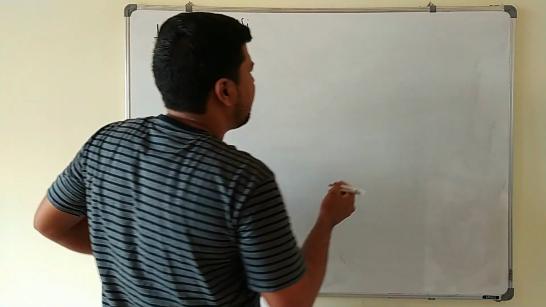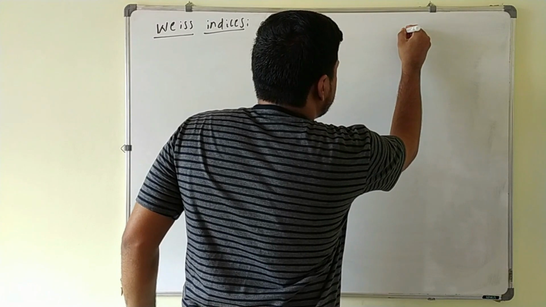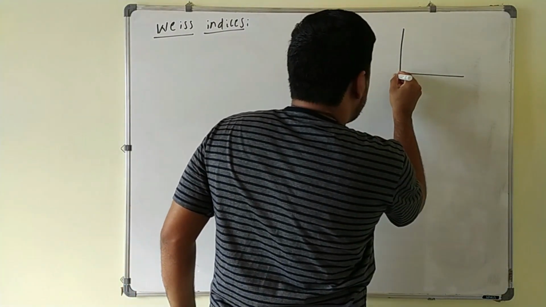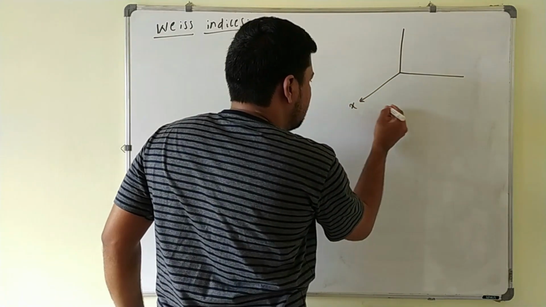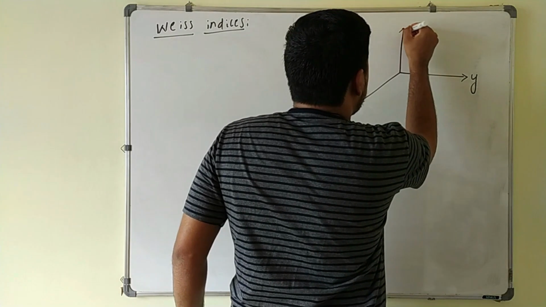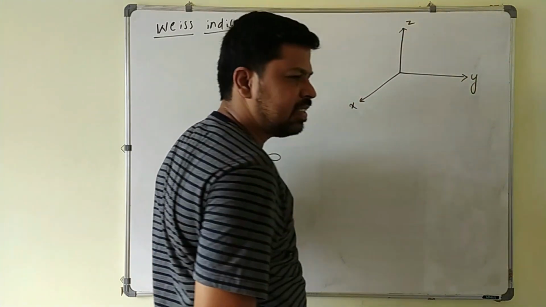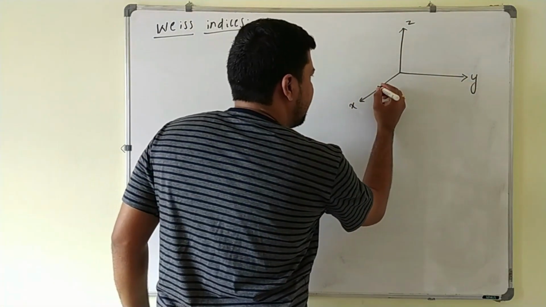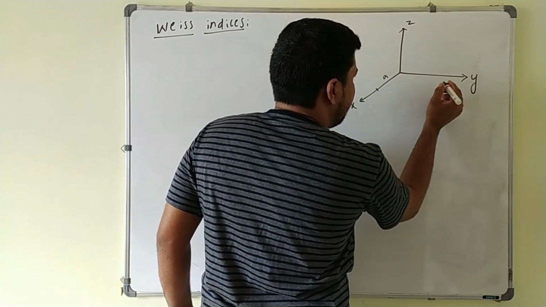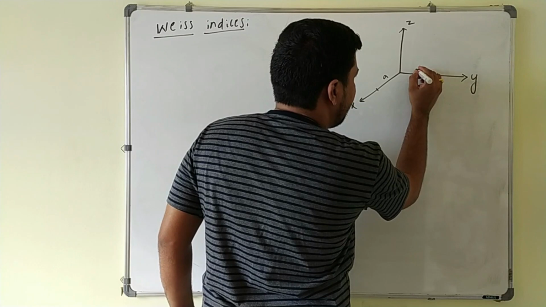Now if I take intercepts along the x, y and z axis, for example, this is your x axis, and in 3 dimensions this is the y axis, and this will be the z axis. I will take an intercept along the x axis, I will call it a. Intercept along the y axis, I will call it b.